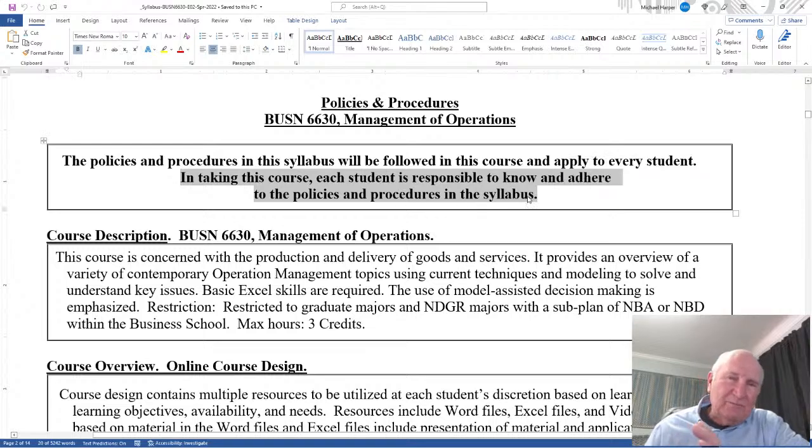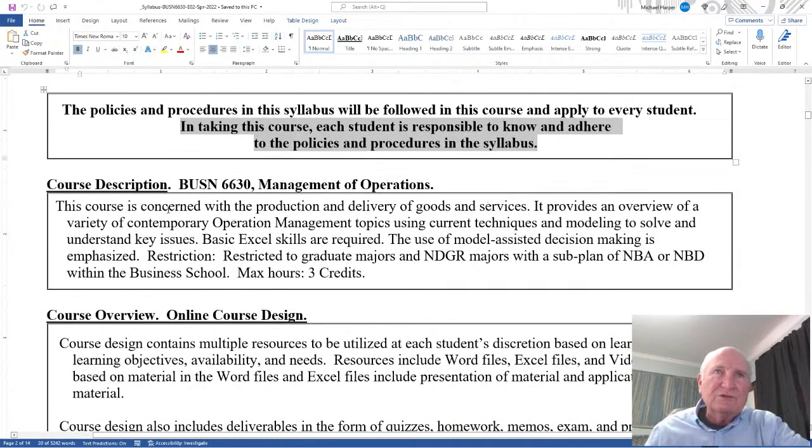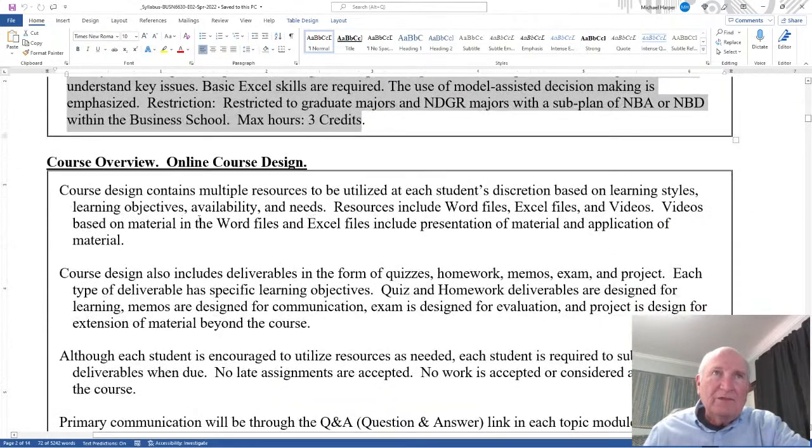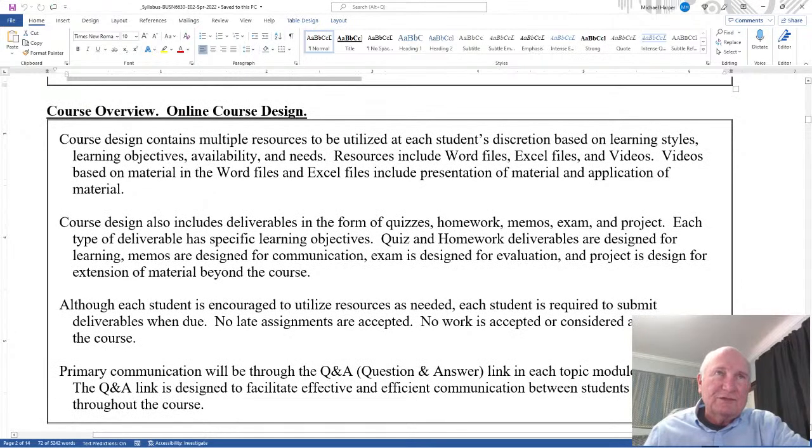And the reason I say that, in the past, people have said, oh, well, I didn't know that. It's in the syllabus. Well, I didn't read it. Well, just because you didn't read it doesn't mean it doesn't apply. Here's a course description. This is right out of the catalog. And then here is a course overview design.